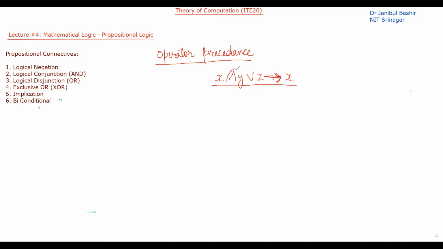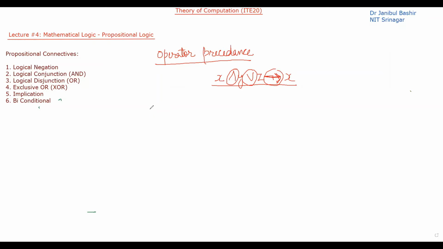You can see that there are multiple operators, 1, 2, 3, and there can be many more. For example, logical negation can be there, exclusive or can be there. Then what is the precedence of these operators? So which operator should be applied first? Okay, so we have to understand which operator is to be applied first. That comes under the operator precedence. If we have multiple propositional connectives in a single propositional formula, then which operator is to be applied first?